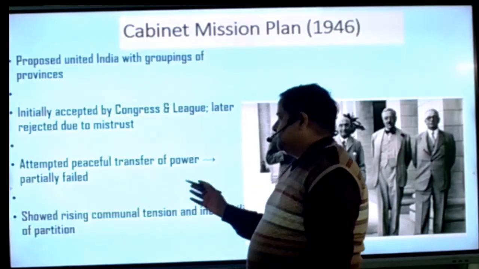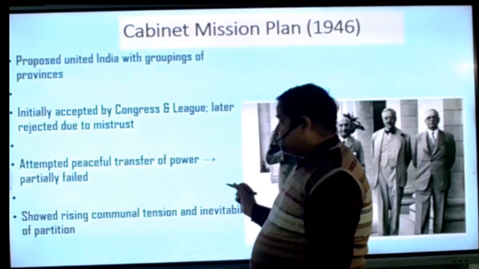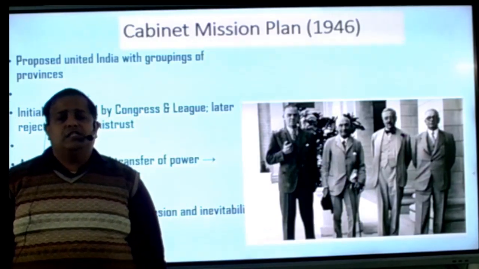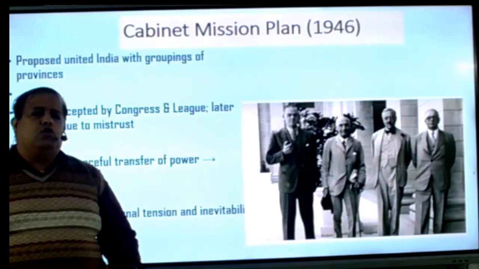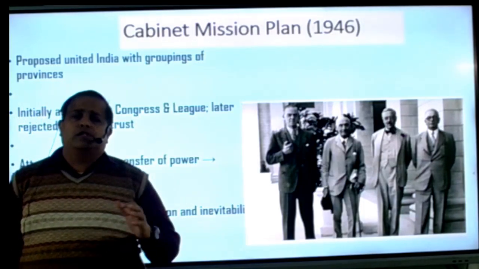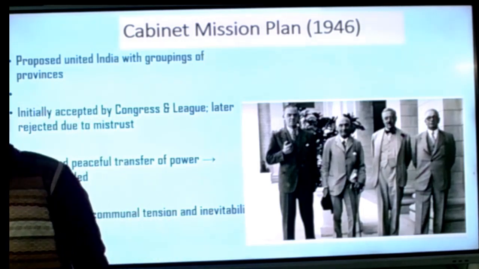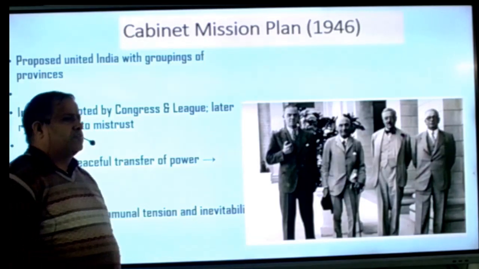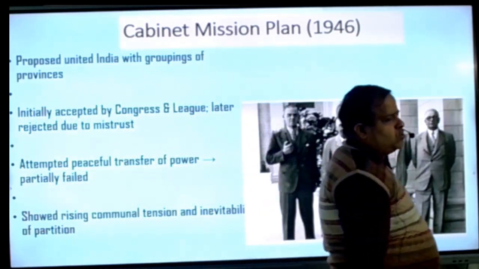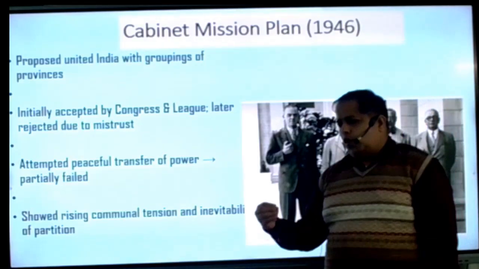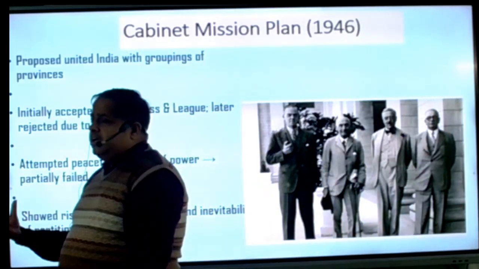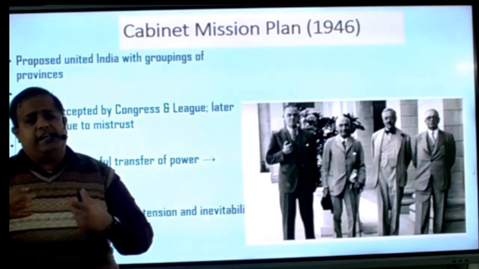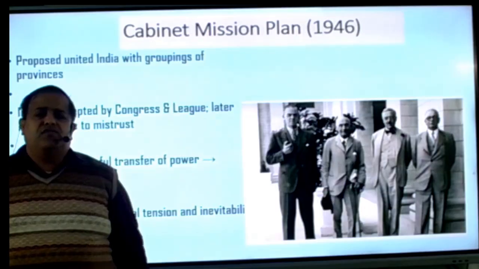It showed the rising communal tension and the inevitability of partition, because the Muslim League denied its proposal and said that we will not discuss anything until you talk about the independence of Pakistan. So many things were going on. Congress did one thing from its own side. C. Rajagopalachari met Jinnah and said, okay sir, if you want a separate country, let's decide after the independence of India.